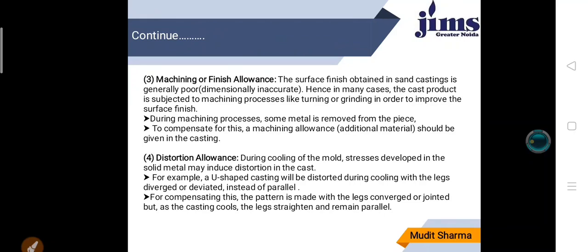We already discussed that. What is machining allowance? Machining allowance is also known as finishing allowance. It is the extra material provided on certain details of the casting so that the casting may be machined to the exact dimension.